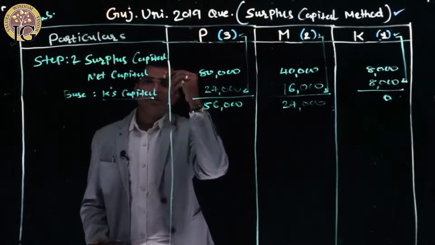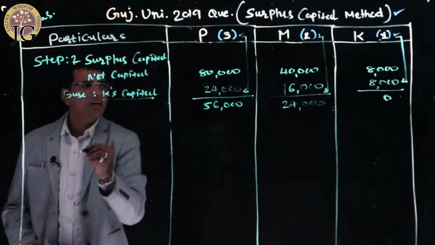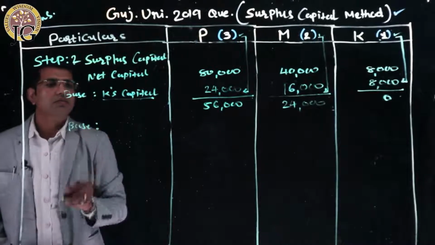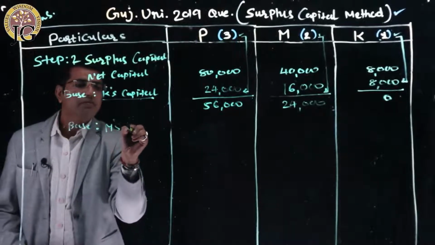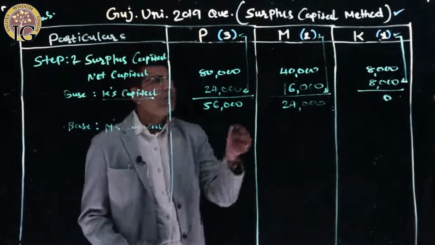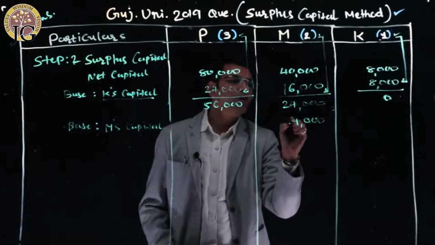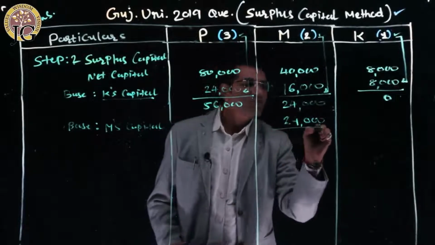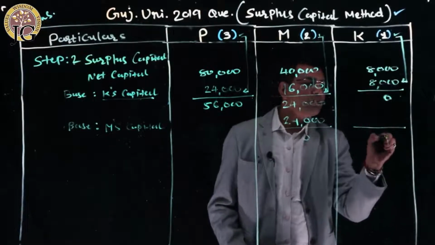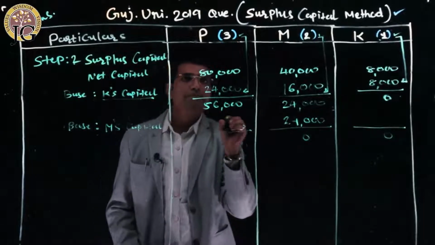Now, as per step number 1, it is time to take a base of second rank. Second rank किसका था? As per step number 1. M's capital, right? M का सेकेंड रैंक था, so we are taking a base of M's capital. अगर M को मैं बेस ले रहा हूं, so M को सारा का सारा अमाउंट मैं दे दूंगा 24,000. So now M has got the full amount. K को तो पहले से मैंने पैसा दे दिया है, so पहले से 0 है. Now बचा है P, right?